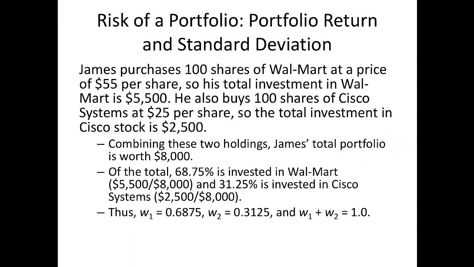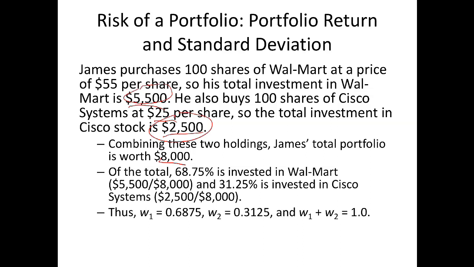For example, James purchases 100 shares of Walmart at a price of $55 per share, so his total investment in Walmart is $5,500. He also buys 100 shares of Cisco Systems at $25 per share, so the total investment in Cisco stock is $2,500. Combining these two holdings together, the total portfolio is worth $8,000. Of the total, about 68% is invested in Walmart and about 31% is invested in Cisco.